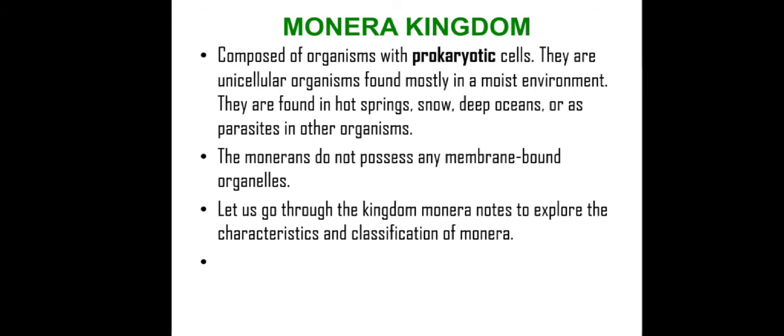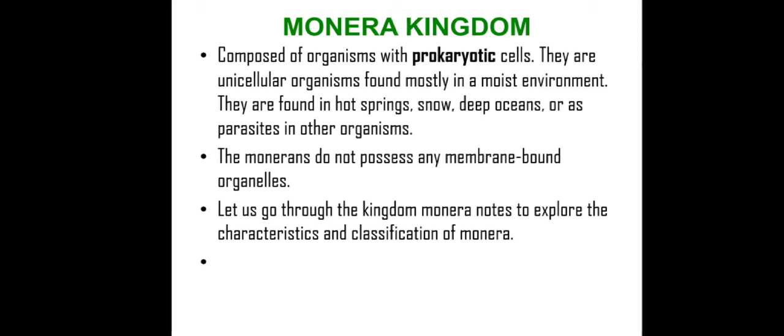The first kingdom, Monera. Monera are unicellular species. They contain 70S ribosomes. The DNA is naked and is not bounded by a nuclear membrane. They also lack organelles like mitochondria, lysosomes, Golgi bodies, endoplasmic reticulum, as well as centrosomes, and they reproduce by binary fission or budding.